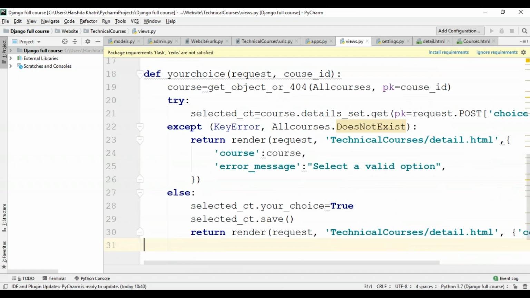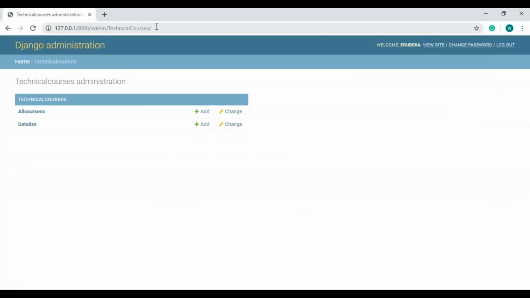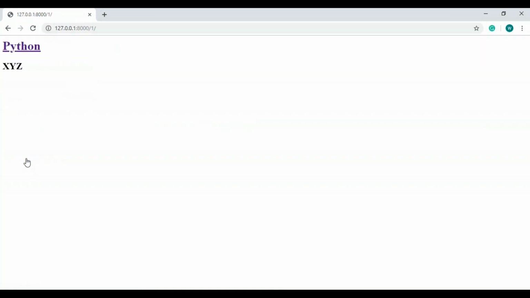Once my views are ready, I'll have to go towards the templates. The page which I'm targeting over here is the detail.html page, so I'll open up the detail.html page. As you all know previously, I'll get back to my development server and show you what this page shows. So here it is. The details.html page basically returns the name of the course with the name of the instructor. Now, this looks too plain, so I want to add on something to this. I'm going to add an image of this course, and then I'll be creating a form for the user to select between the self-paced and the instructor-led options.